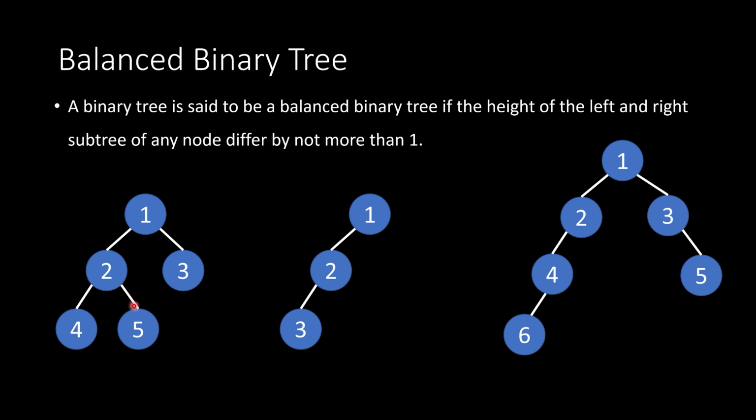So let's look at example 1. Is this balanced? The way we do this is we start by looking at node 1 and we look to the left and to the right. We check the depth of the left tree and the depth of the right tree, or the height of the left and the right tree. In this case, the height of the left tree is 2, because we have 2 elements, and the height of the right tree is 1. Or you could say 1 and 0, like the height of the tree rooted at 2 is 1, and the height of the tree rooted at 3 is 0.